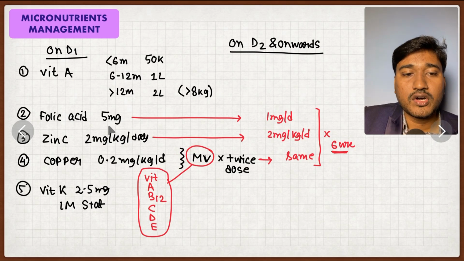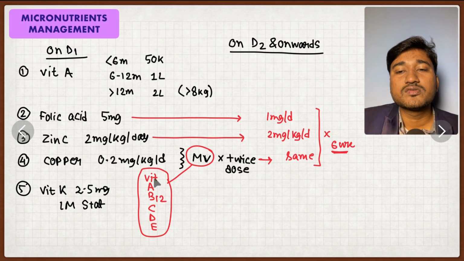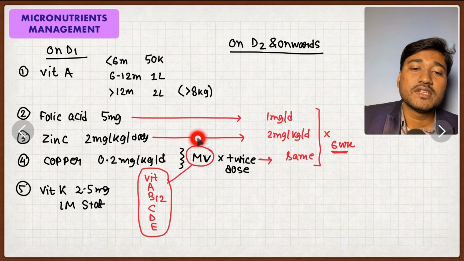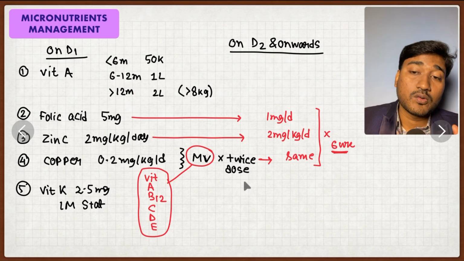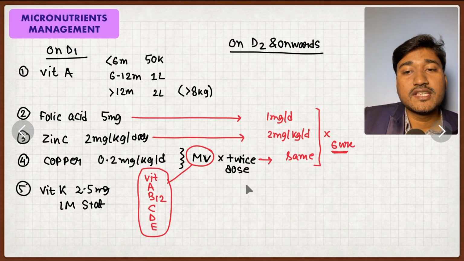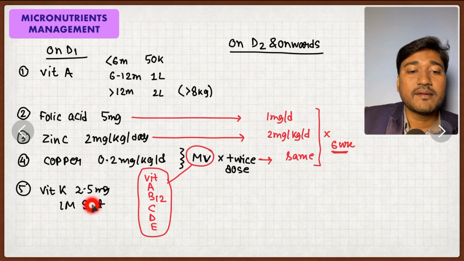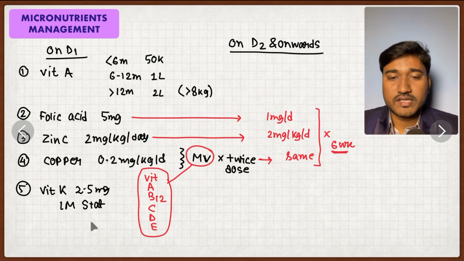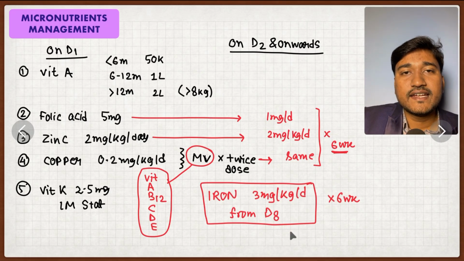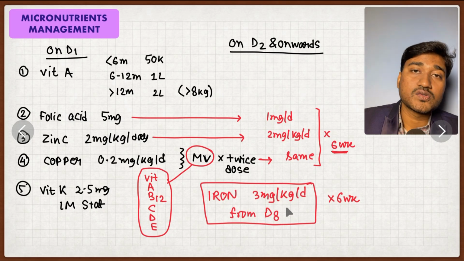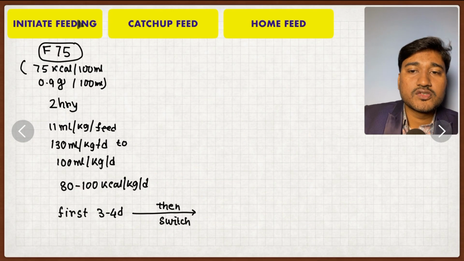These are very important. Look, folic acid, zinc, copper are usually not given in isolation. What we give is a multivitamin. This multivitamin contains vitamin A, B12, C, D, E, everything. And the dose is usually twice the dose we give normally. Okay, and all these things should be continued for at least 6 weeks. And vitamin K 2.5 mg IM stat should be given. Okay, very important, iron, we talked earlier. From day 8, that is from the second week, start iron, dose is 3 mg per kg per day for at least 6 weeks.